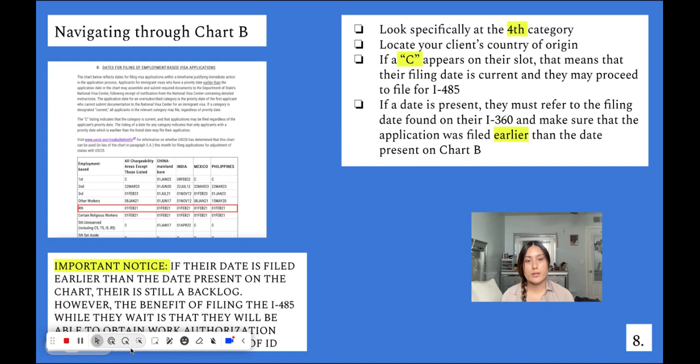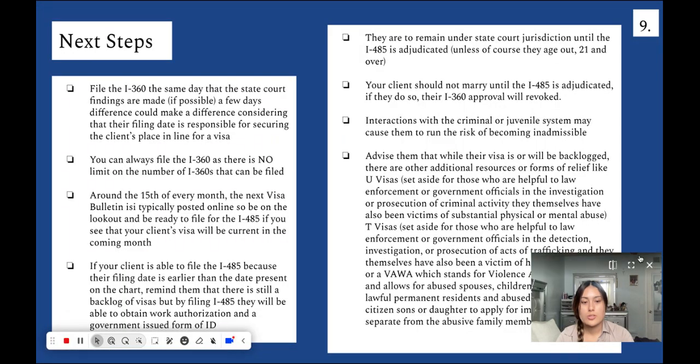So that is very, very important to advise your client that even though there is going to be a wait, if they're good to go to move forward with that application, they still get something in return while they wait. So this next and final slide here shows some of the next steps that you can advise your client to do while they wait. The first one we're going to start with is right here on the left side. They can go ahead and file the I-360 the same day that the state court findings are made, if possible. A few days difference could make a difference considering that their filing date is responsible for securing their place in line for a visa.